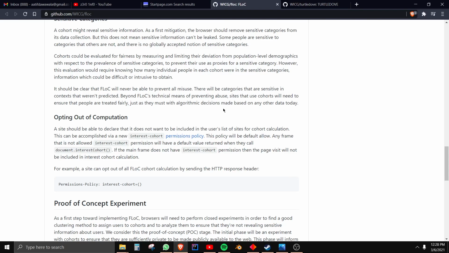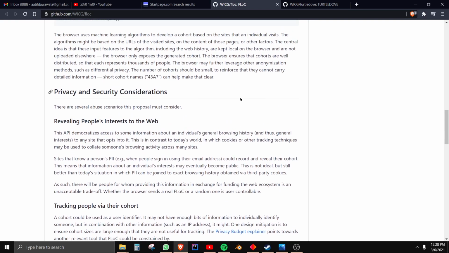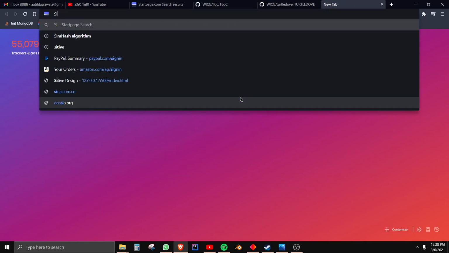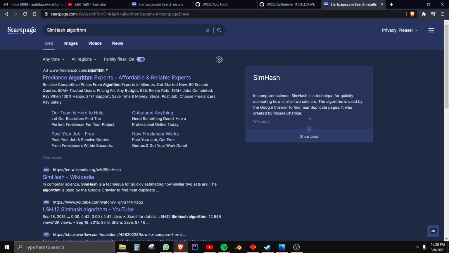And considering we're talking about calculation, let's talk about how it actually calculates what cohort to put you in, right? So the main thing that it does is it runs a SimHash algorithm. So you guys are wondering what is the SimHash algorithm. Let me show you guys. SimHash algorithm. Right? So basically it's an algorithm that's used to find duplicate pages.